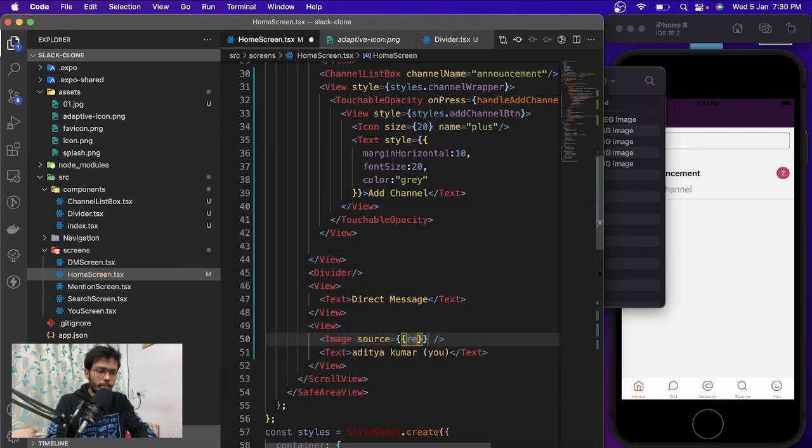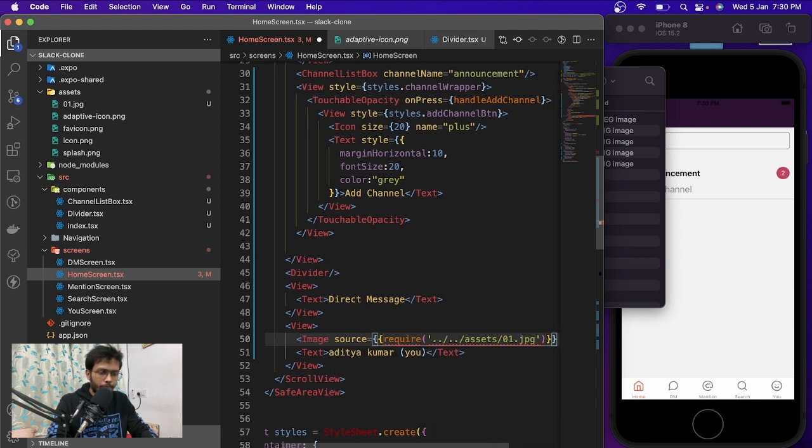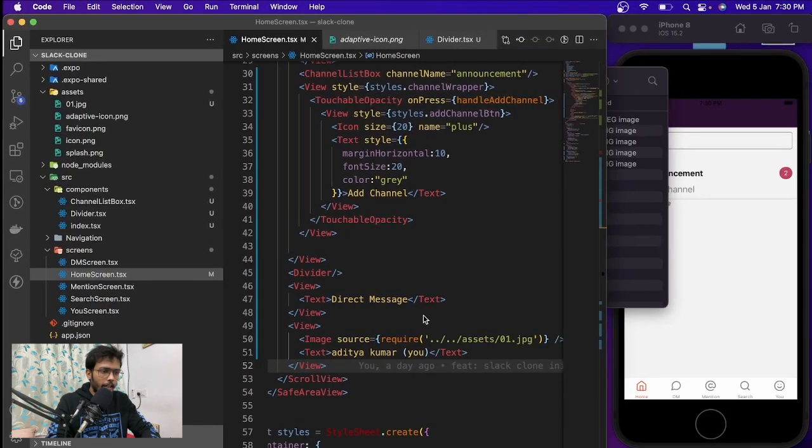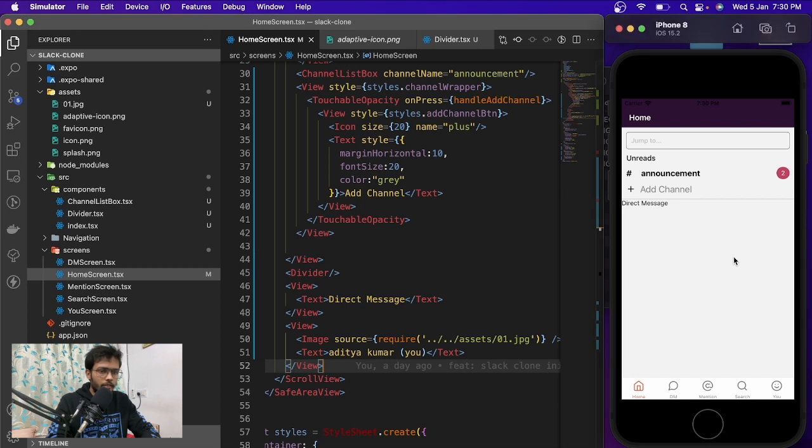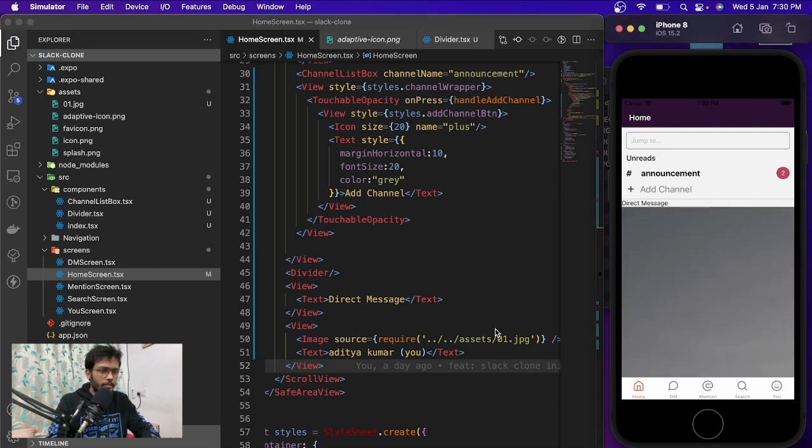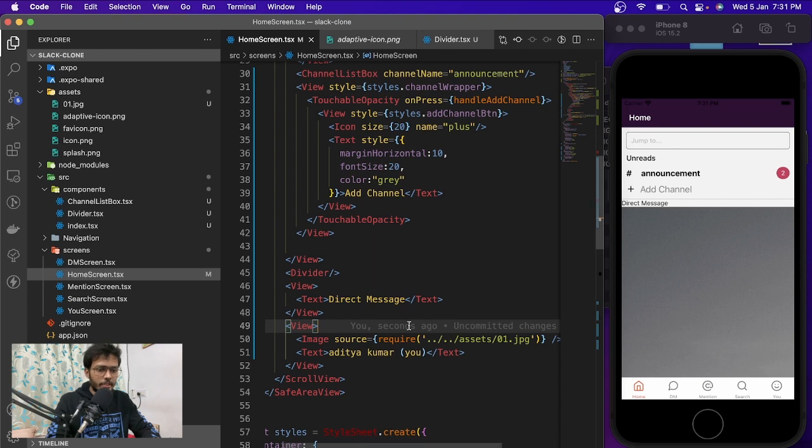And then source. Inside the source we're going to have require and this assets and this one. I think we need only one curly braces while using require over here. So let's just save it, and will it render? So it did render our screen, but the thing is we need to pass some styling to make it small in size.